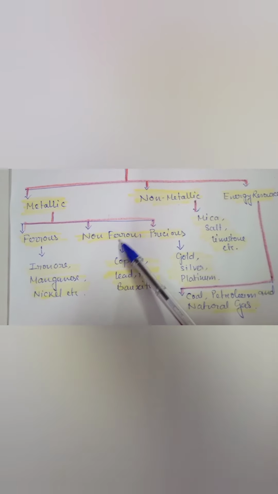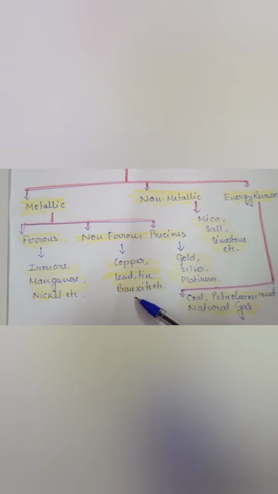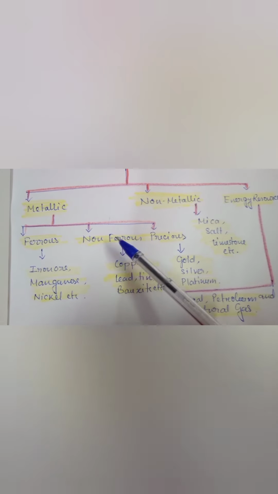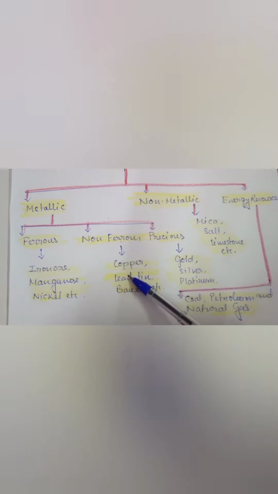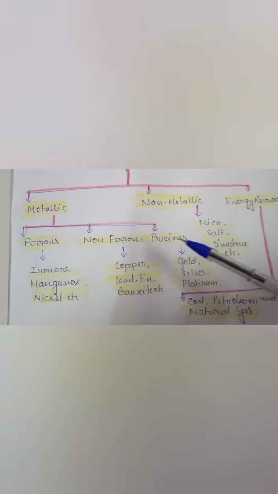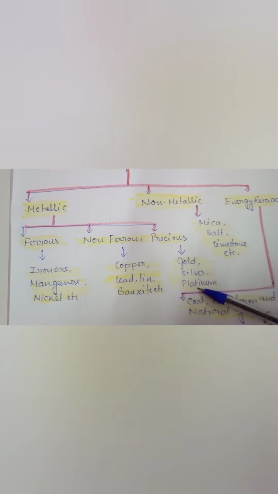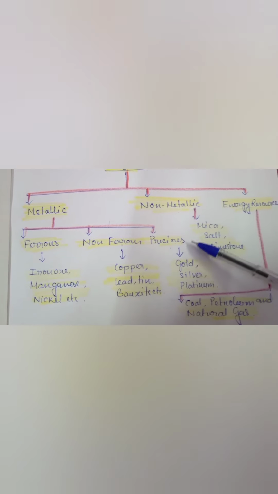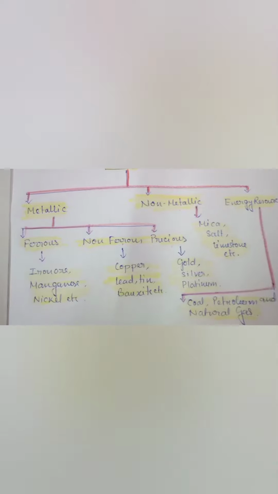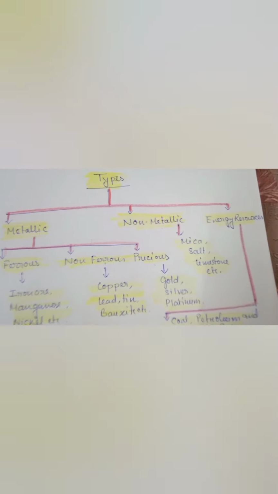Non-ferrous minerals, which do not have a concentration of iron, like copper, lead, tin, bauxite. Precious minerals are very expensive. This kind of mineral is also a metal and very expensive: gold, silver, platinum. Non-metallic minerals, like mica, salt, limestone, come in this category. We can say these are soft kinds of mineral.